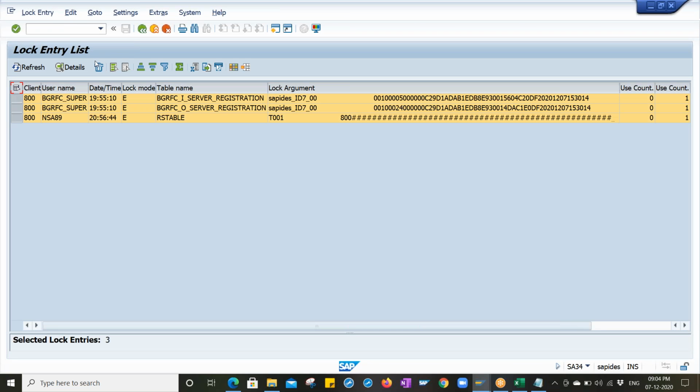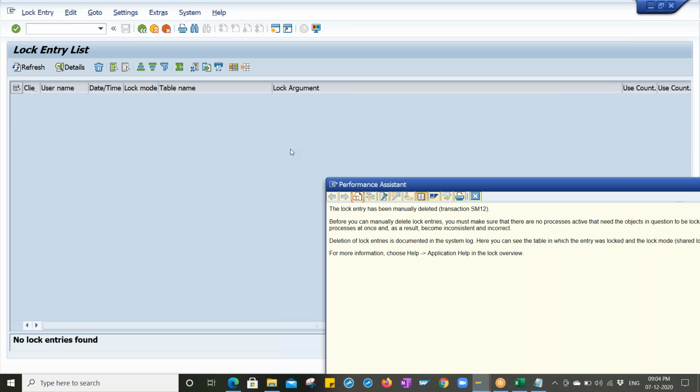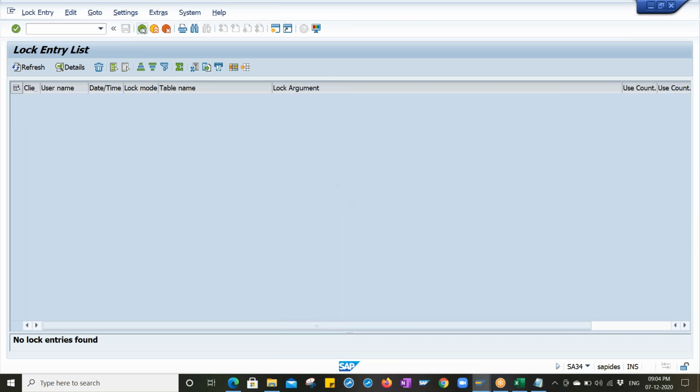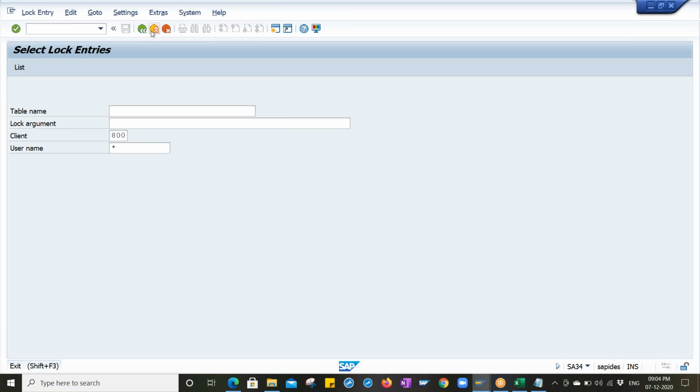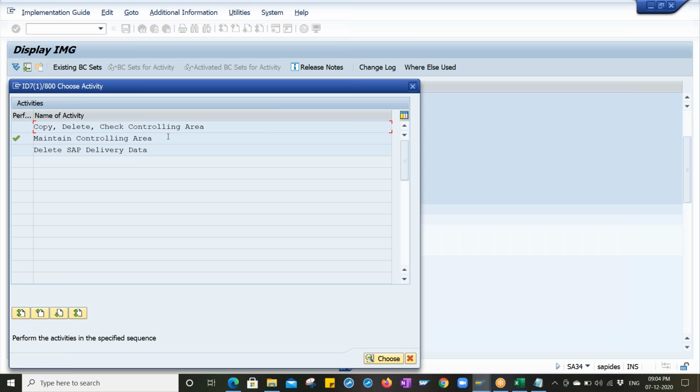Sometimes when some T code transactions are locked, we will unlock them. We unlock that one because in a real time server we won't get this access, right? Yes. Okay, double click on maintain controlling area right now.